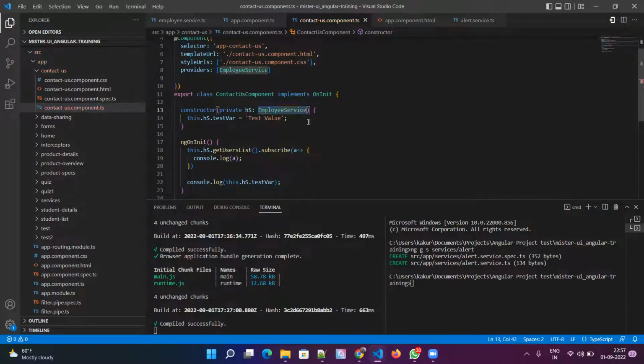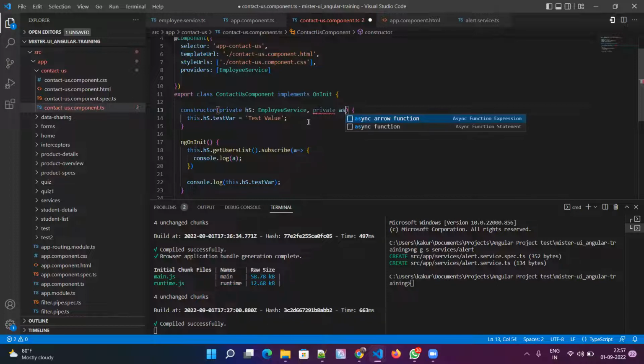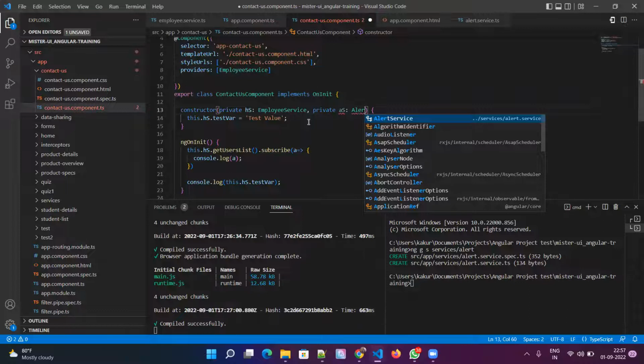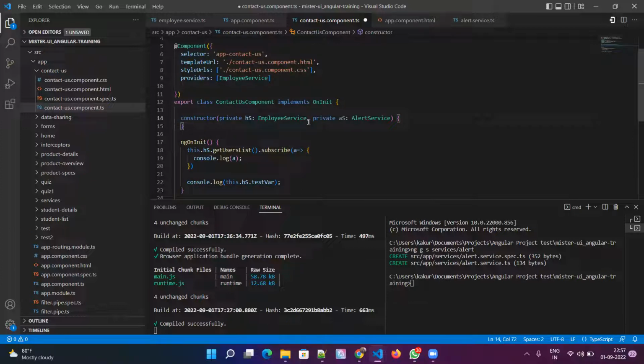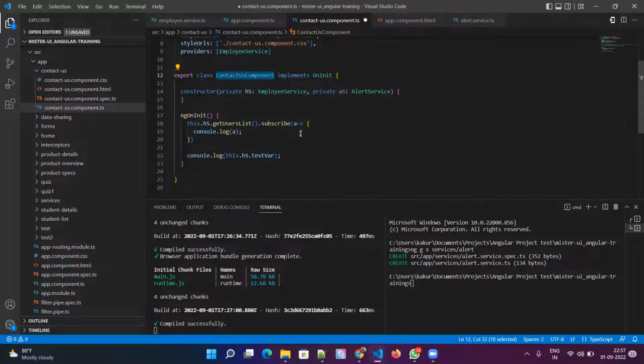Let me keep the employee service and inject another service called alert service. That's it. So now the alert service and employee service both are getting injected into the contact us component.